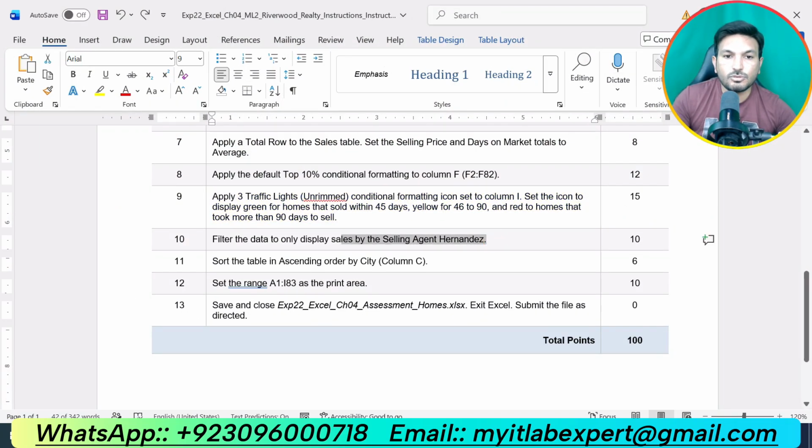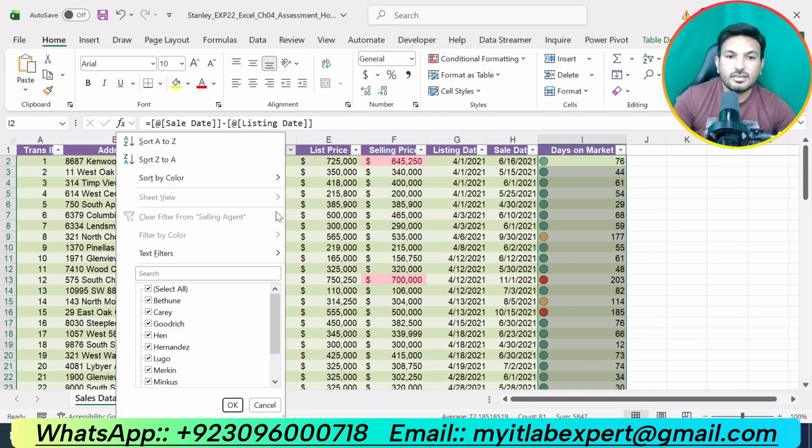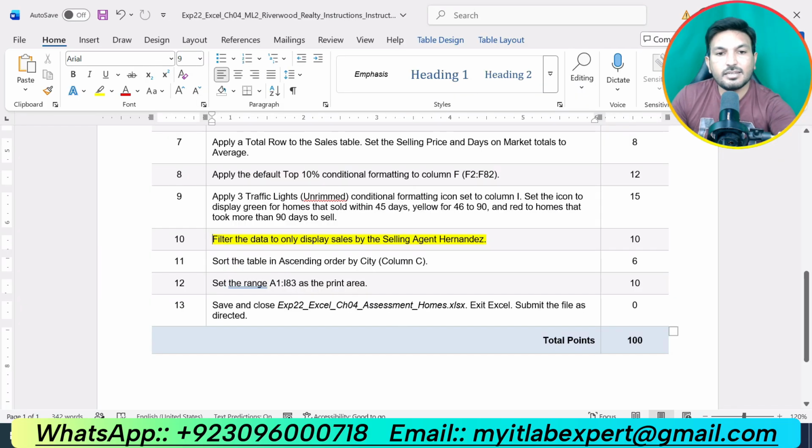So now we are supposed to do the next step, that is step number 10. Filter the data to only display sales by selling agent. Okay, we are supposed to filter the agent, unselect this and only select this Hernandez. Okay, so it will only show these names. Okay, that is step number 10.